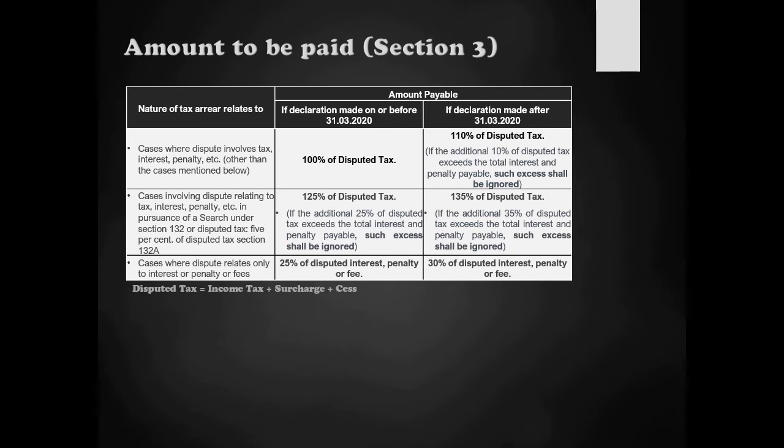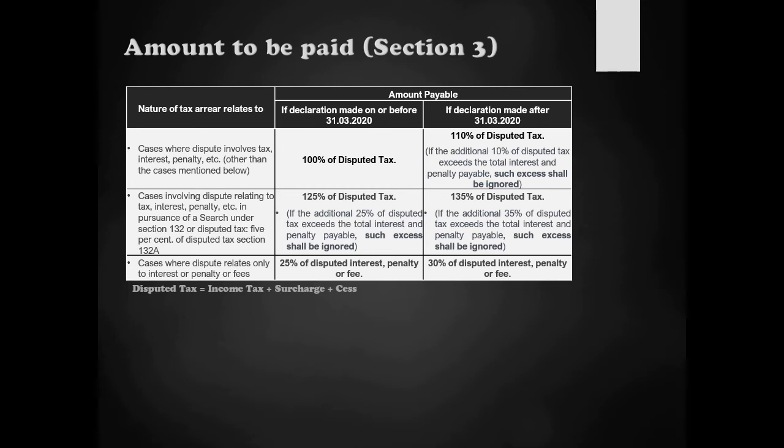In case you make the declaration after 31st of March, there is an increment of 5%. That is, this amount gets increased to the extent of 5% and you will have to pay 30% of the disputed interest, penalty, fees, etc. On the aggregate of interest, penalty and fee, you will have to pay 30%, not 25%. So that is the 5% increment. These are the quantums of amounts payable.